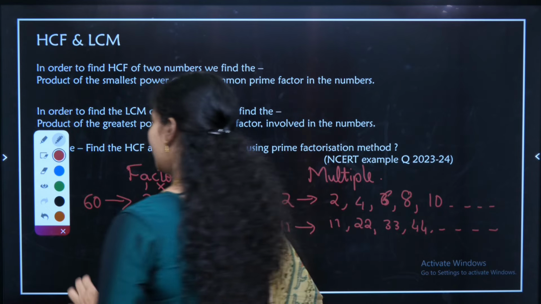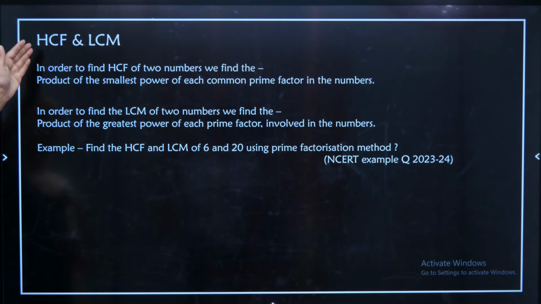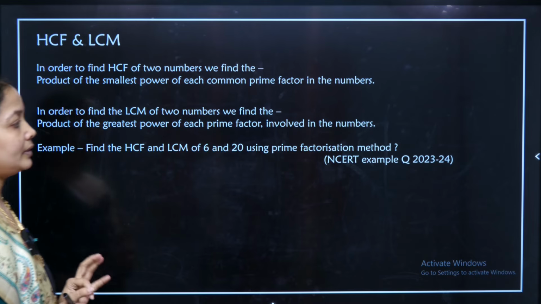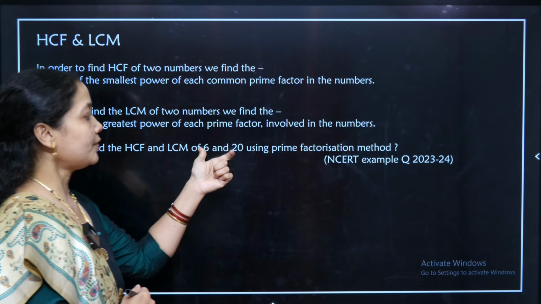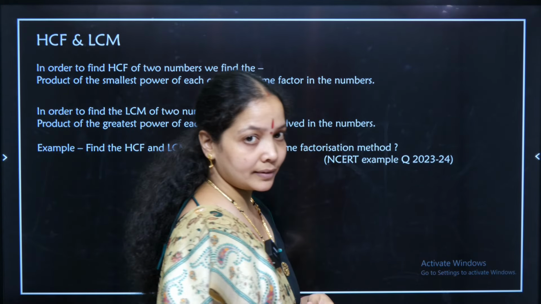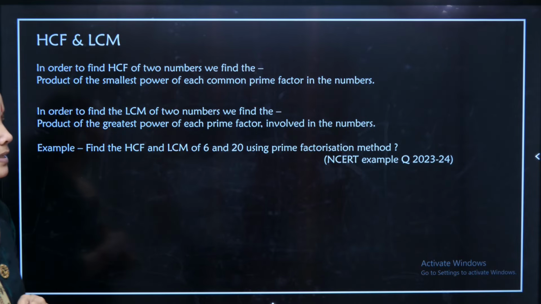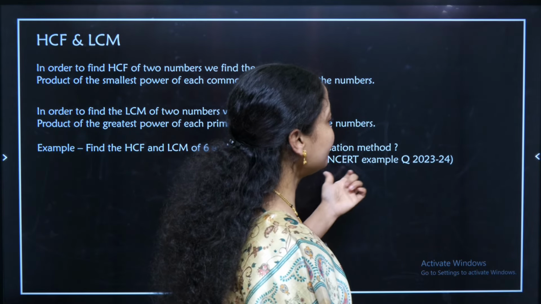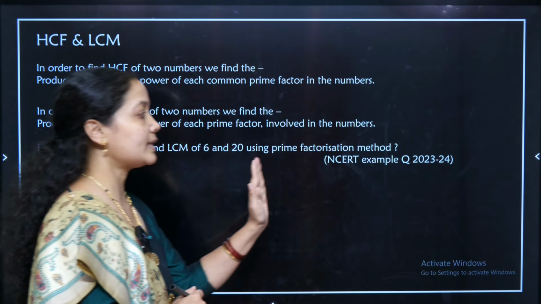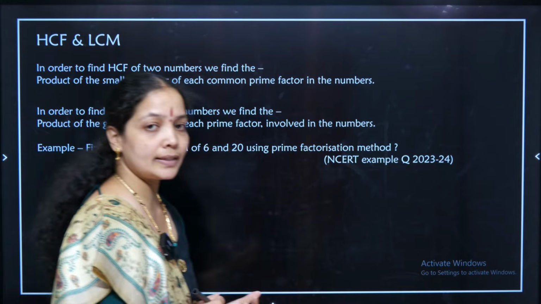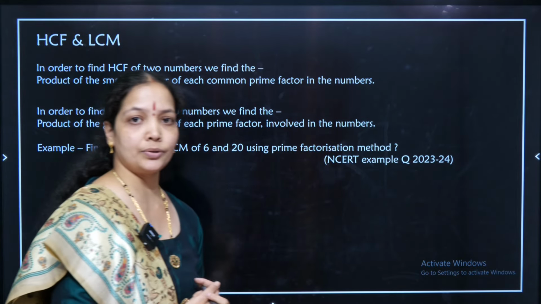Moving on to the upper part of the slide, in which we have what is LCM and HCF. If I have to find the LCM of given numbers, I will first of all check the prime factors of the given numbers. For example, find the LCM and HCF of 6 and 20 using the prime factorization method. This example is taken from the NCERT textbook, the example question of the year 2023-24. We have given you the exact version of the same question which is there in the NCERT textbook, so that it will be helpful for you to analyze it.